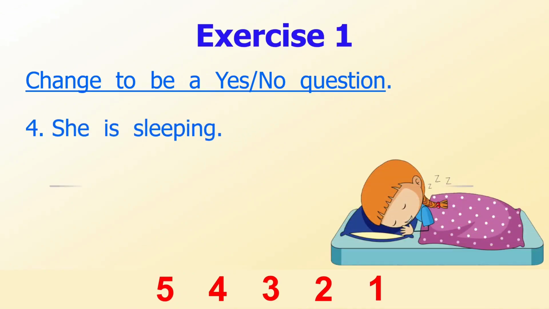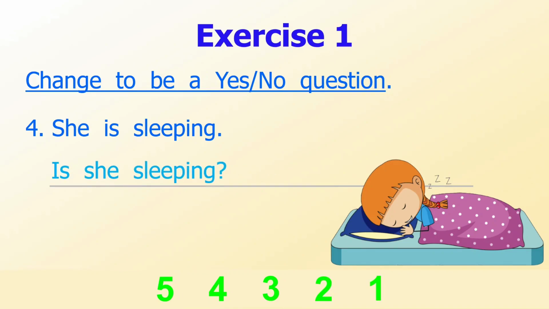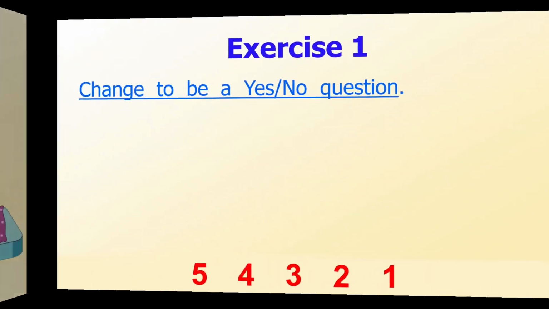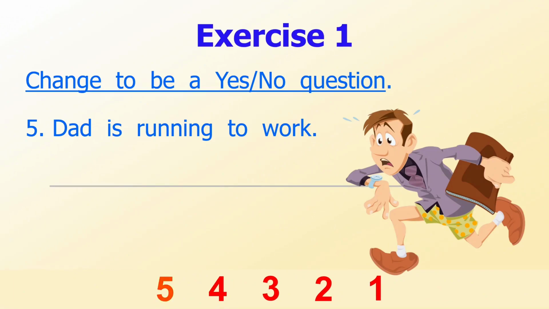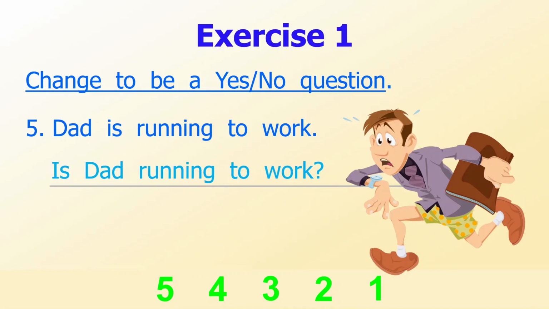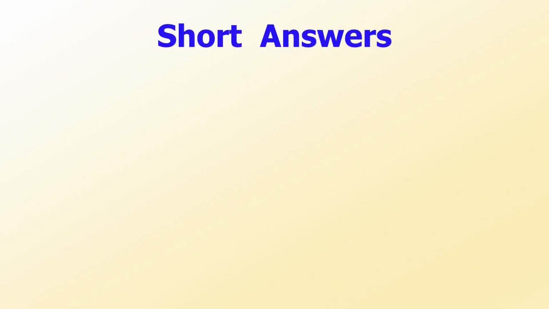Number 4, she is sleeping. The answer is, is she sleeping? Number 5, Dad is running to work. The answer is, is Dad running to work? That is quite easy, isn't it?